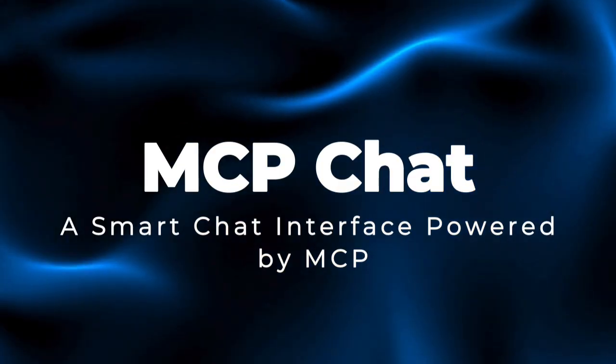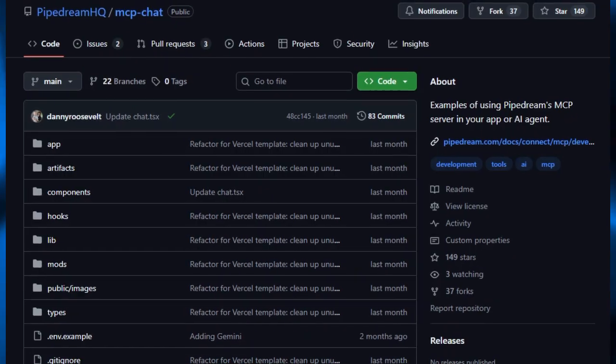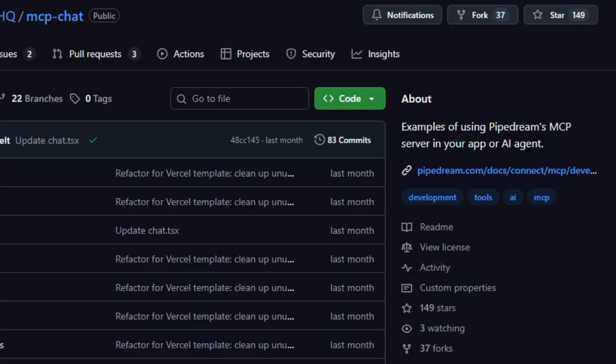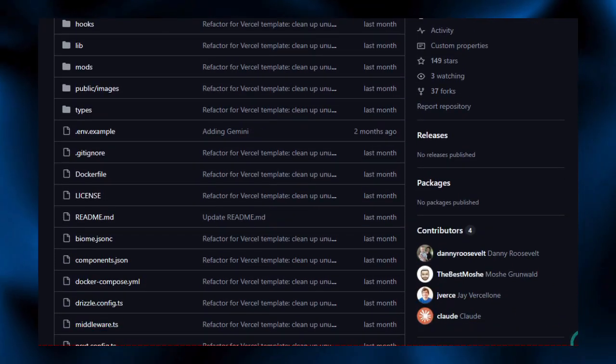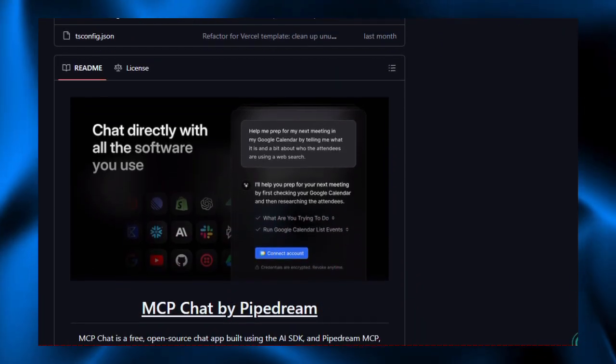Project number 3, MCP Chat, a smart chat interface powered by MCP. MCP Chat stands out because it's not just a chat box. It's a conversation engine that links your chat to the real world of APIs and tools. Built on Pipedream's MCP infrastructure, it brings together thousands of API integrations and tool executions under a unified, flexible system. What makes it unique is automatic tool discovery. You don't have to manually wire in each API.